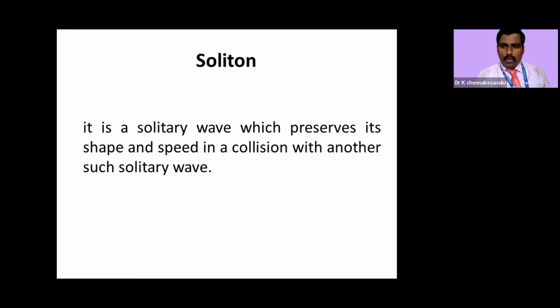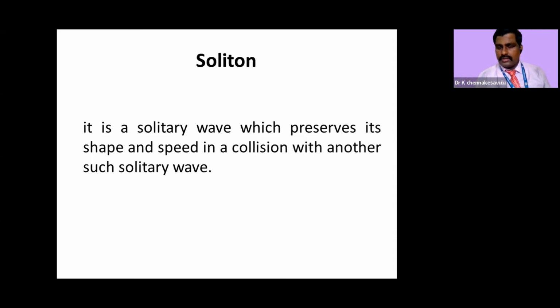Now, how can we define a soliton? A soliton is a solitary wave which retains or preserves its shape and speed during the addition of another wave.